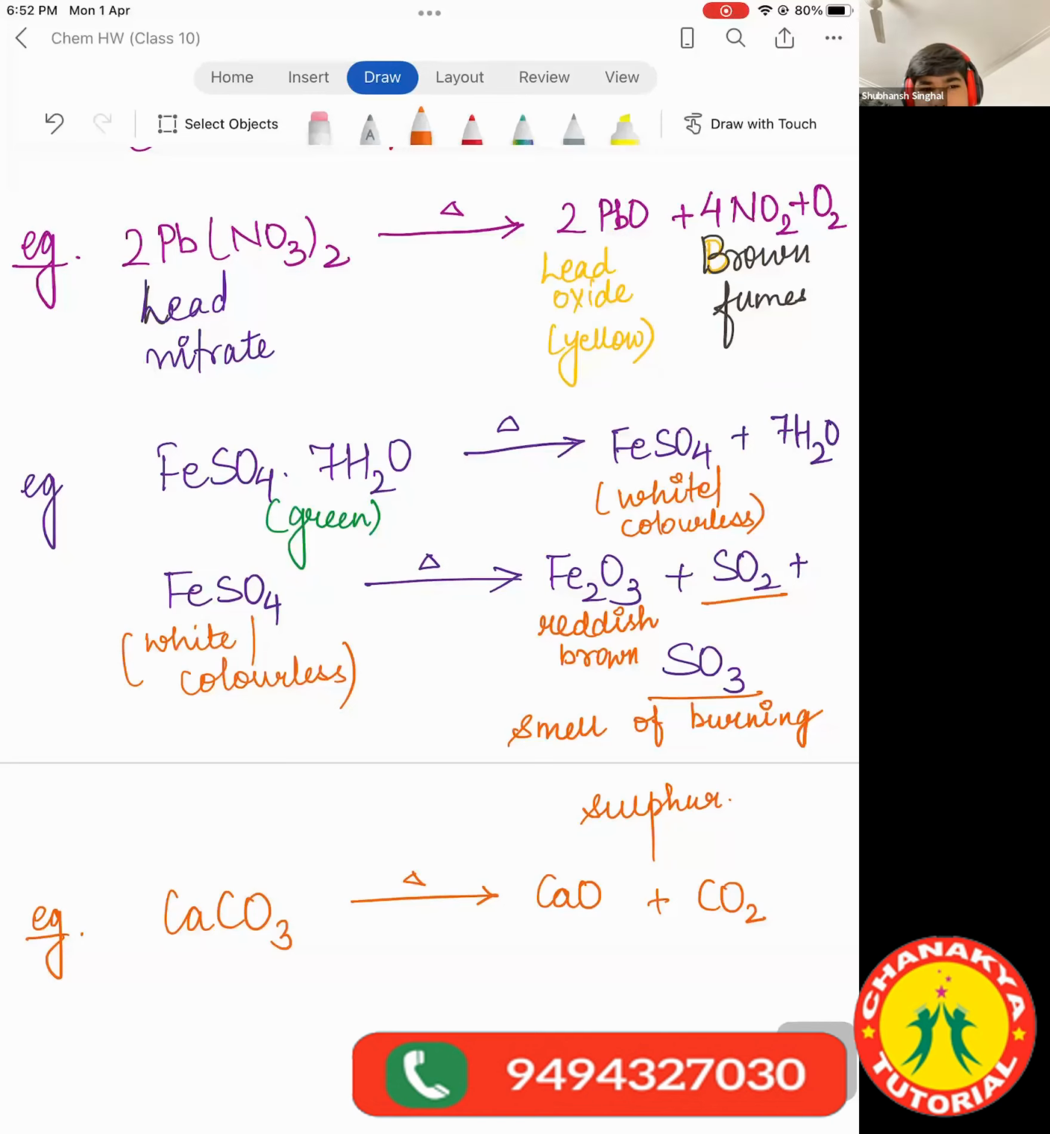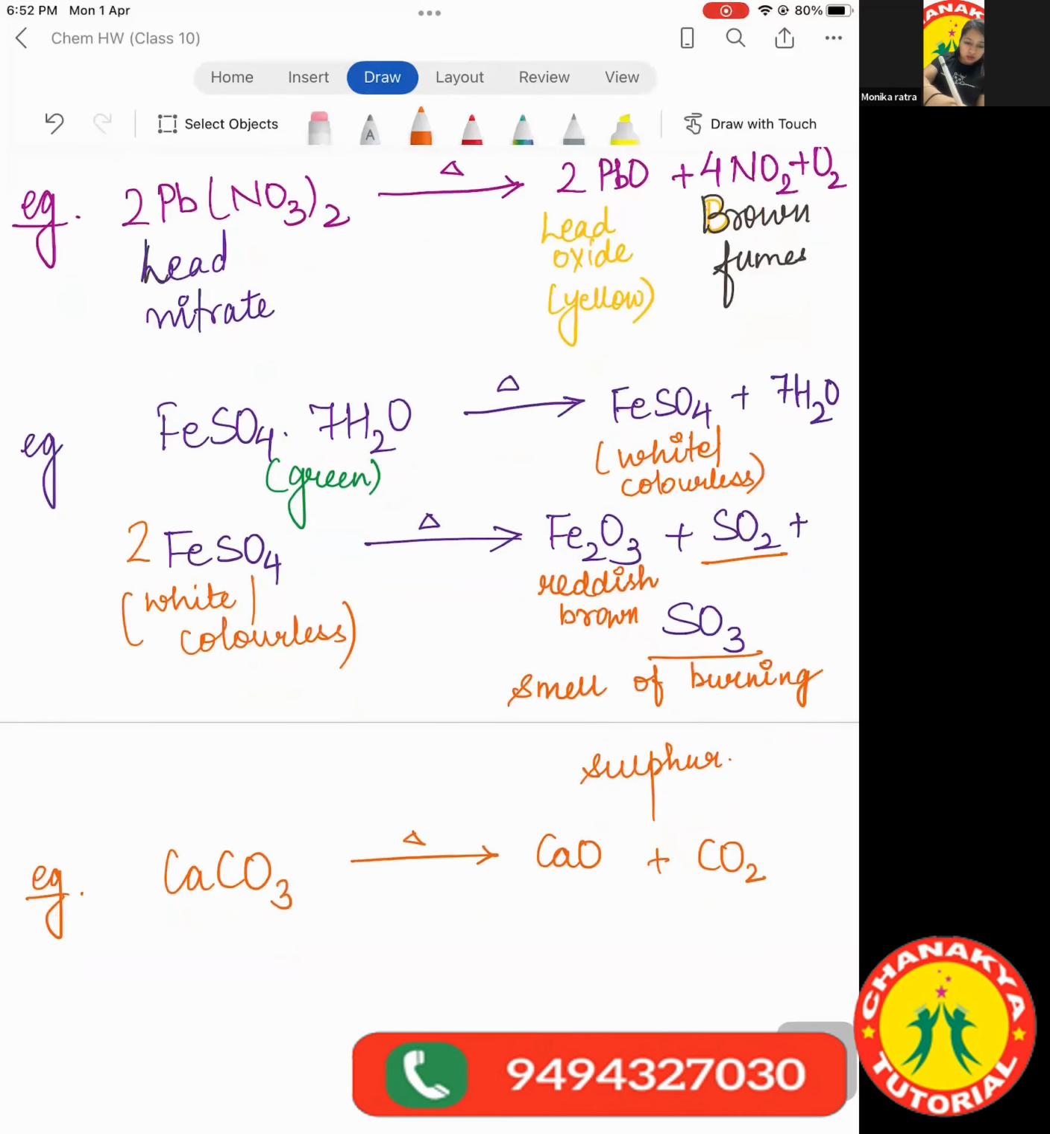Ma'am, what's the name of FeSO4.7H2O? Sorry, what was the name? What does it mean? Yes, the name and the meaning. Okay, I'm writing the name of FeSO4.7H2O. I'll find some space and write. The name is ferrous sulfate heptahydrate. 7 means heptahydrate, for water, and it is green in color.